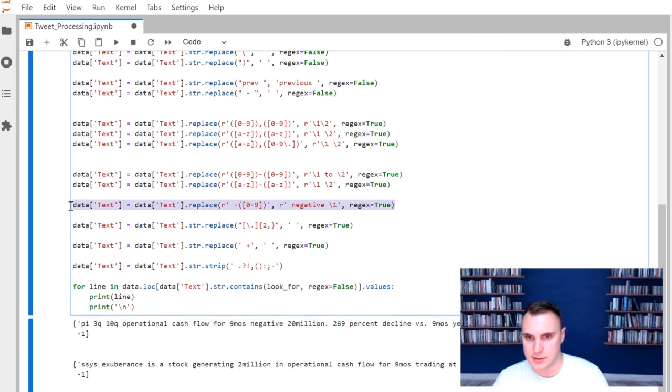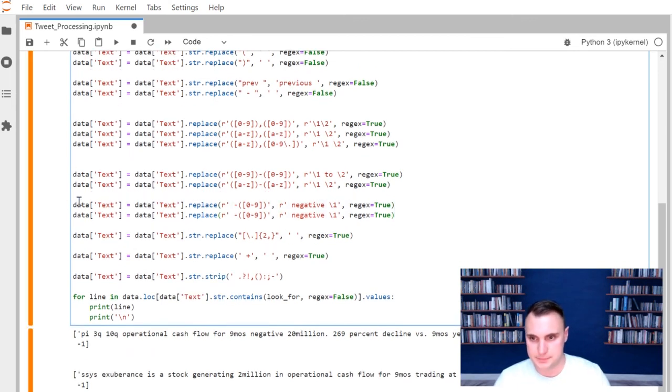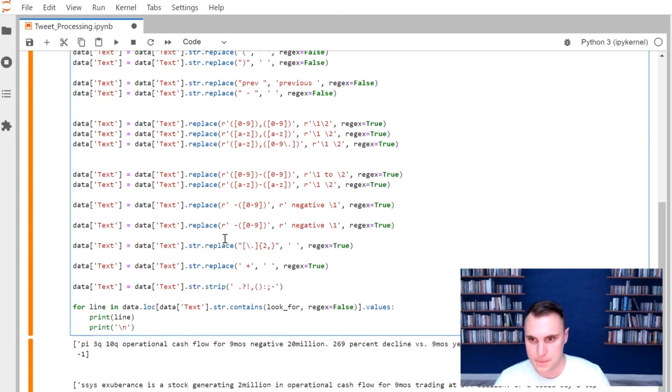Doing what we just did before, if I copy this, I'm going to be looking for a number followed by million. And what I'm going to do is take the position, put a space, and then put a million.